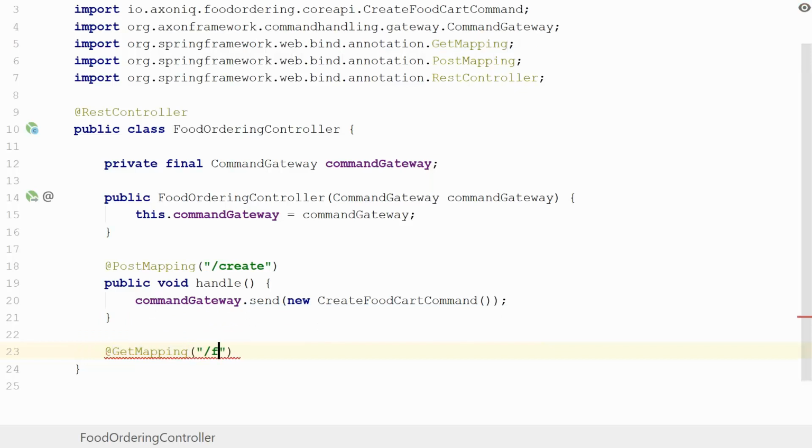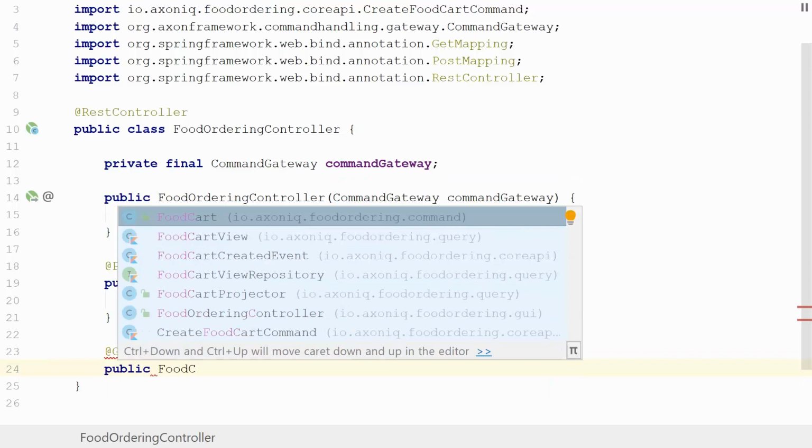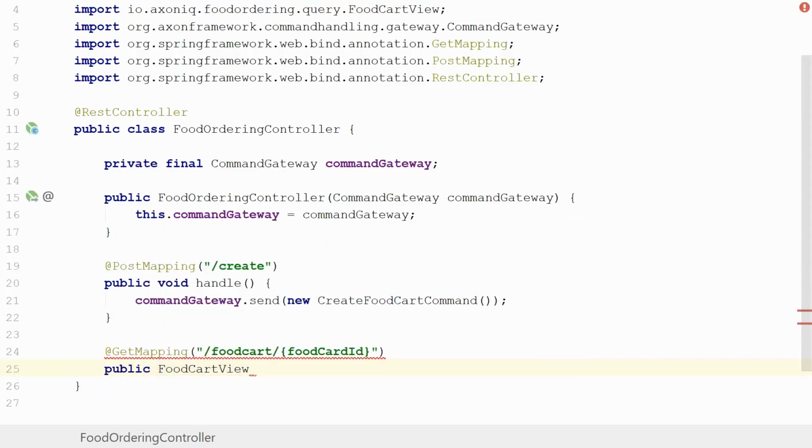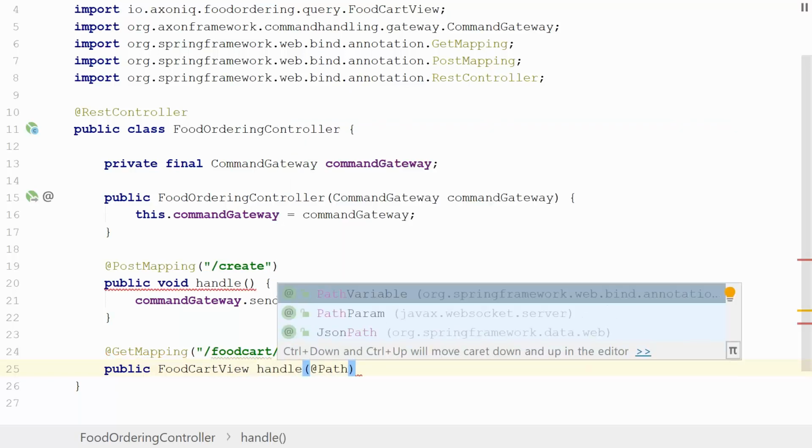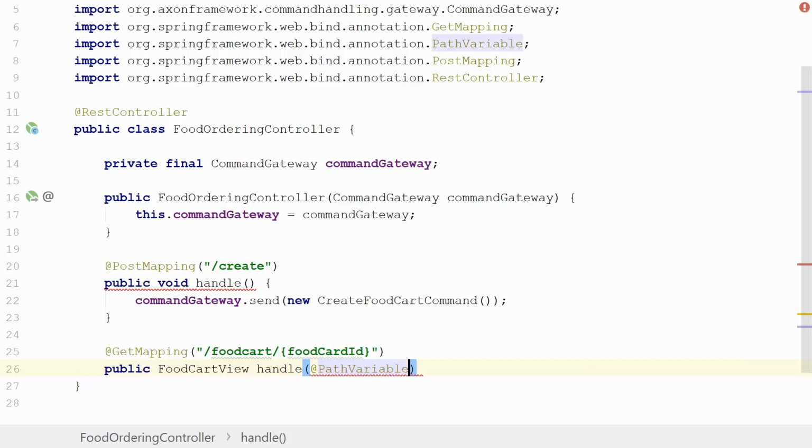So what we're going to do is introduce a get mapping, because we want to get a certain field. We want to get a food cart for a given food cart ID, and we're going to make this return a public food cart view. Let's call this handle as well, just being pragmatic. I'm going to have a path variable which we call the food cart ID.